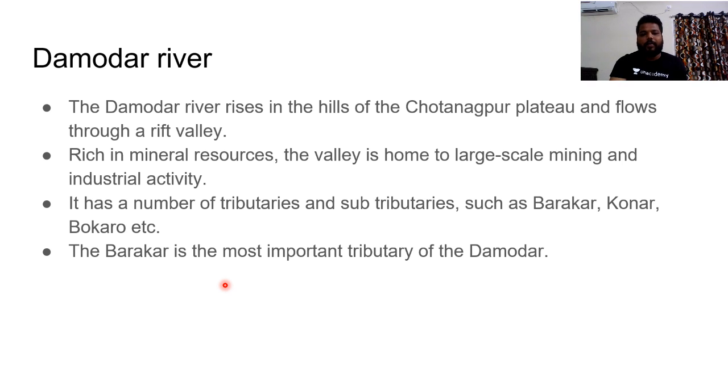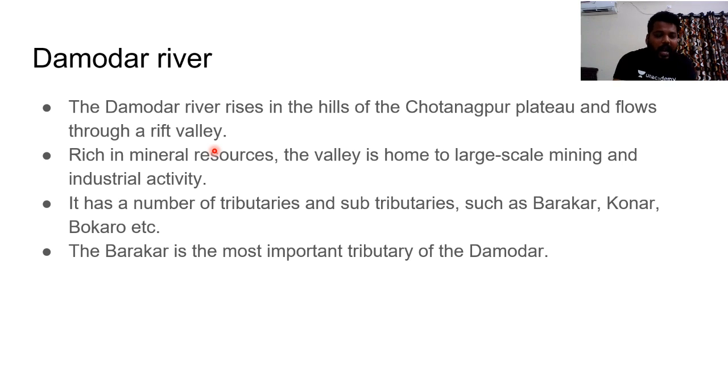Next most important river is Damodar River. It rises from the hills of Chota Nagpur Plateau and it flows through a rift valley. Do remember this point. What is a rift valley? I'll be discussing it in the separate lectures of geomorphology. Just, it is a valley which is created because of divergent plates. When two plates move away from each other, the valley which has been created in between would be called